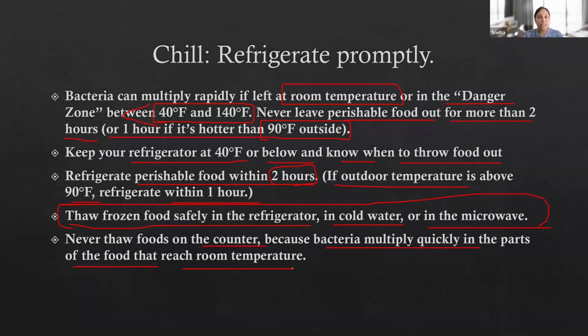Then we talked about cooking principles. Cooking temperature is very important. 145 to 165 degrees Fahrenheit is the best temperature that you can use to cook the food to kill all the microorganisms.